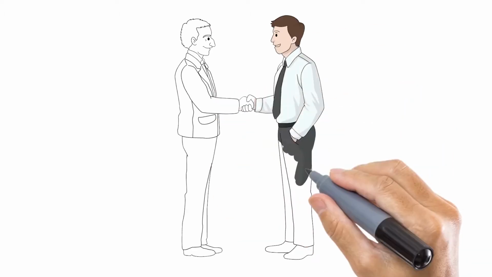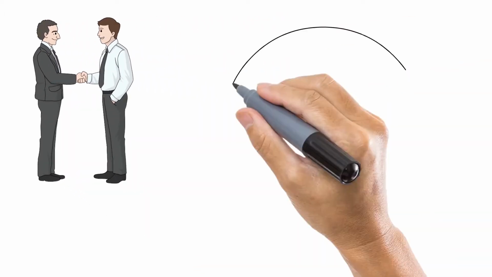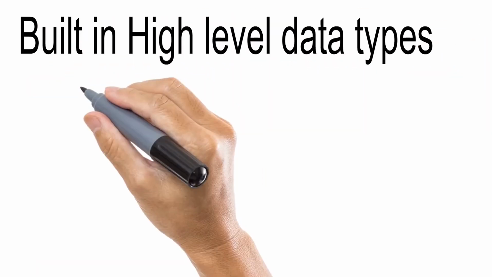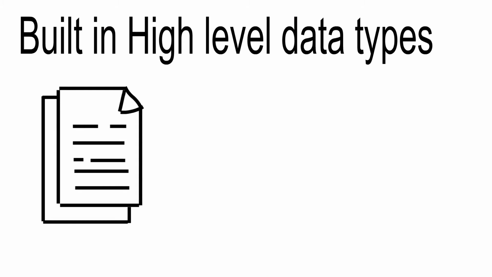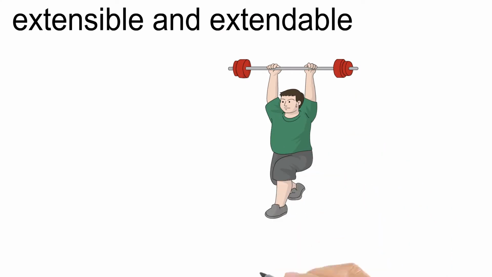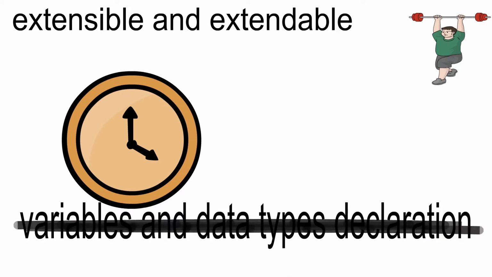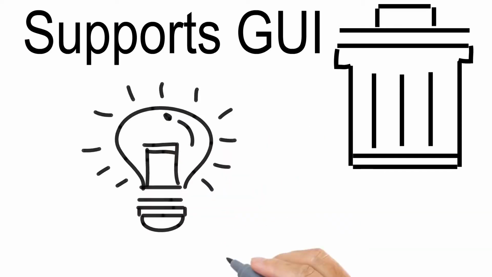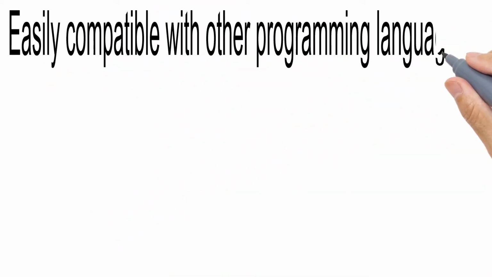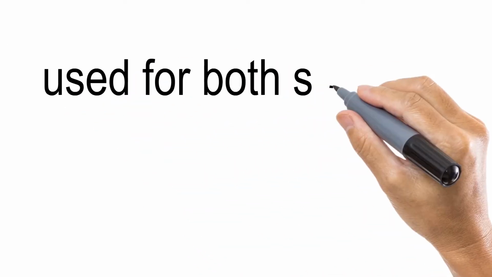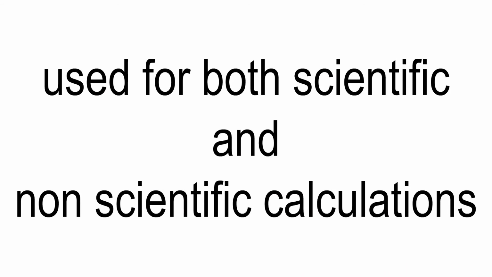It is a very user interactive language and takes very less time to develop any program using Python. It has built-in high-level data types and features dynamic typing. It is extensible, extendable and highly efficient as there is no wastage of time in declaring the types of variables or arguments. It supports GUI and garbage collection that helps in better memory management. It is easily compatible with other languages like C, C++, Core Java, etc. Python is used in both scientific and non-scientific calculations.